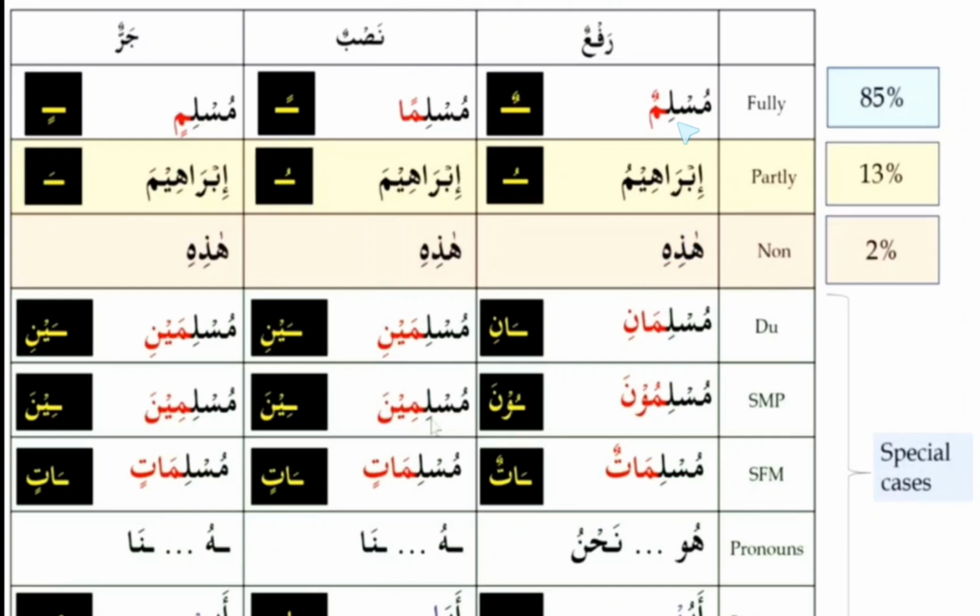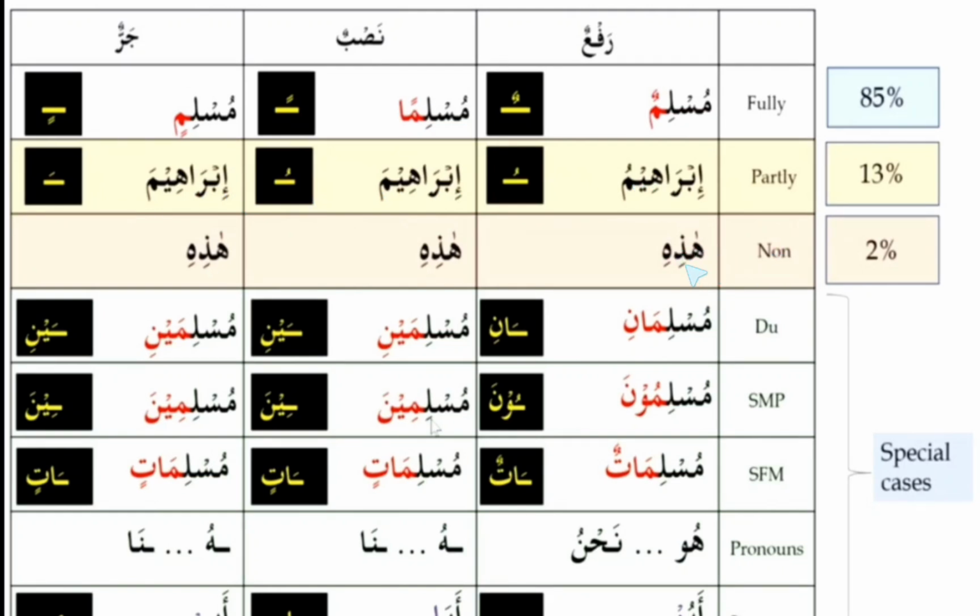So let us see the triptotes, that is Muslimun in the marfu state, in the mansub state Musliman, and in the majrur state it is Muslimin. And diptotes, that is they show only two signs. In the marfu state it is Ibrahimu, that is dhamma you can see. In the mansub state it is Ibrahima, that is fatha you can see. And in the majrur state also it is Ibrahima, that is fatha. No kasra, it is not Ibrahimi. Here also fatha is seen. So this mamnu min as-sarf is also known as diptotes. These diptotes will be having only two signs.